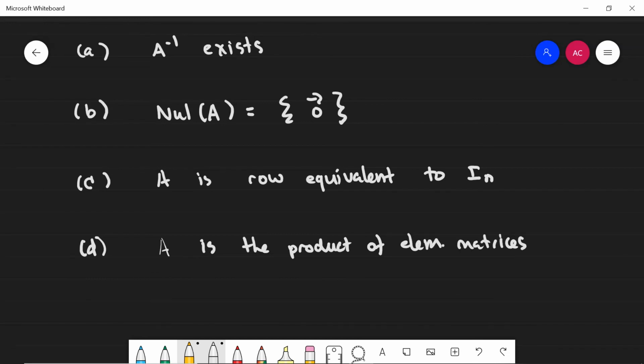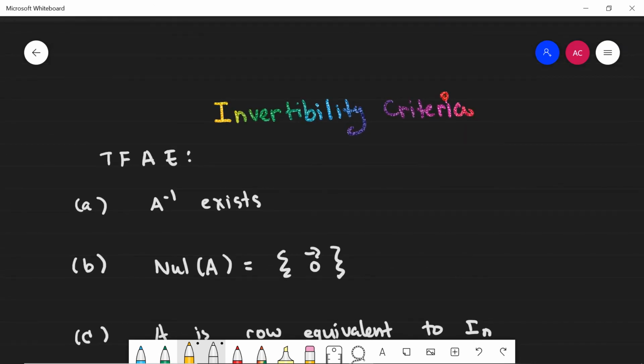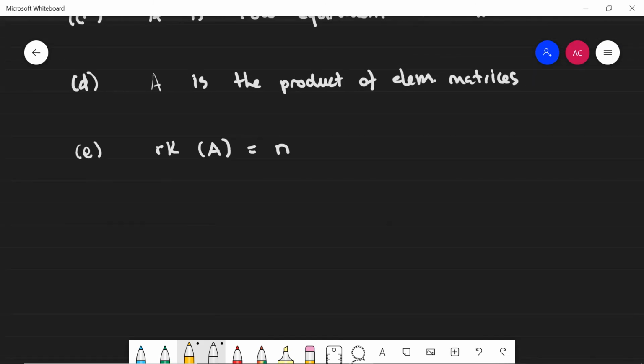And then what we did is we went on and proved that we can add a fifth criteria here by saying that A has full rank. In other words, that the rank of A is equal to n. Here, n is the size of the matrix. A is an n by n matrix, i.e., A has full rank. And then now we have a sixth criteria that says that the determinant of A is not equal to 0.